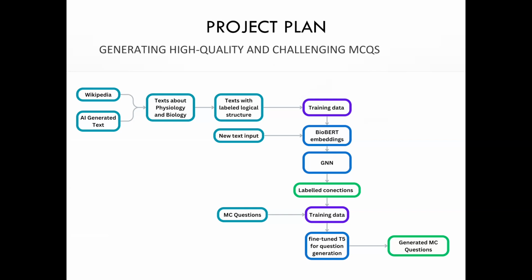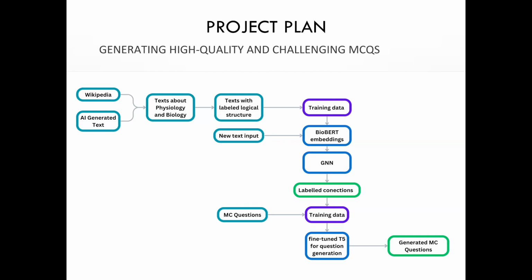And we wanted to label the logical structure of the sentences and then use this text as training data for a model which will take embeddings created by BioBERT because of the topic of our texts.